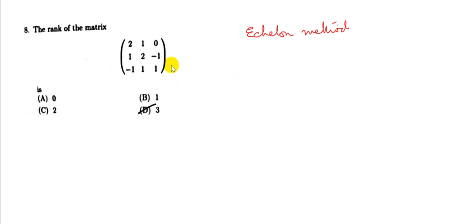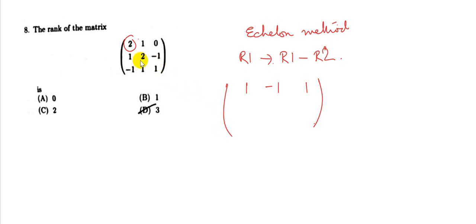make the first element of the first row, we will make it as 1. So that means we will do the operation R1 minus R2 on R1. So that means 2 minus 1 will give us 1, 1 minus 2 will give us minus 1, and 0 minus of minus 1 will give us 1.